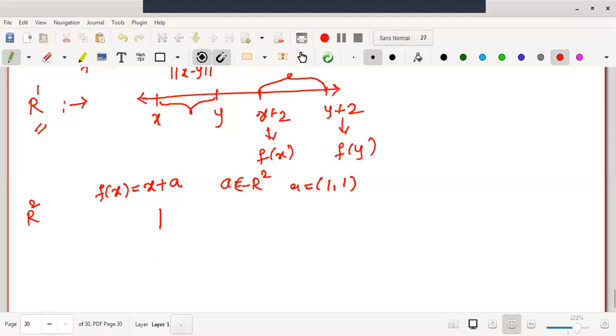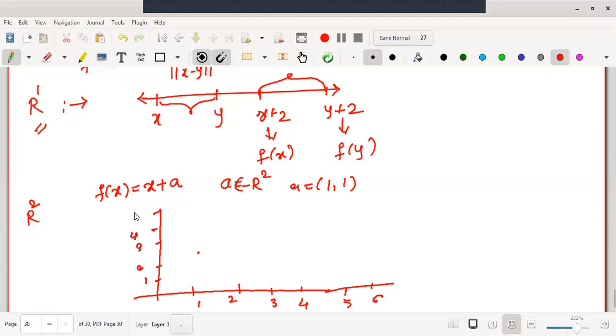Say one can easily find out the distance between the two vectors. Okay, let us mark some points here for the sake of understanding. This is 1 2 3 4, say 5 and 6. And somewhere here we will again mark those points 1 2 3 4 and 5. First vector here I will take x vector as say 1 1, and here I will take y vector as say 2 2. Therefore where is my 2 2 location? Somewhere here is my 2 2 location. This is x and this is y.